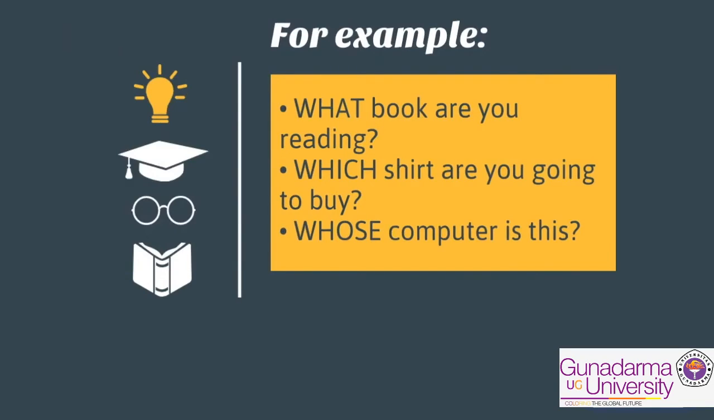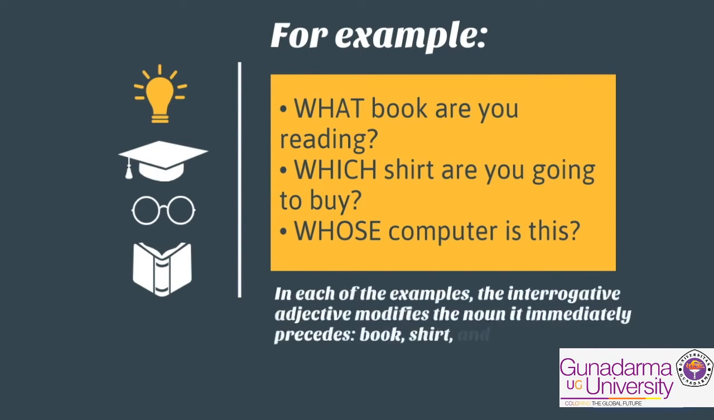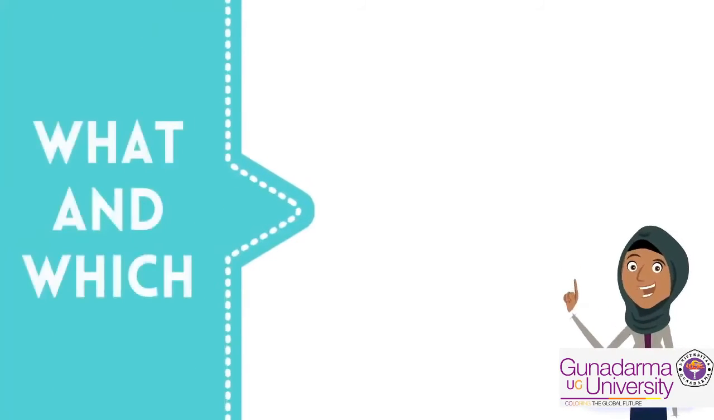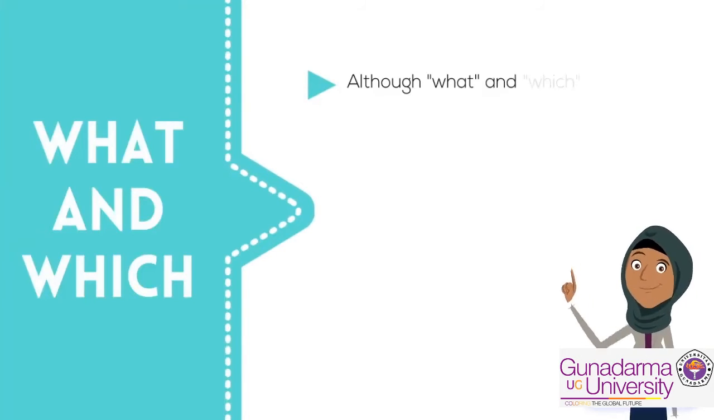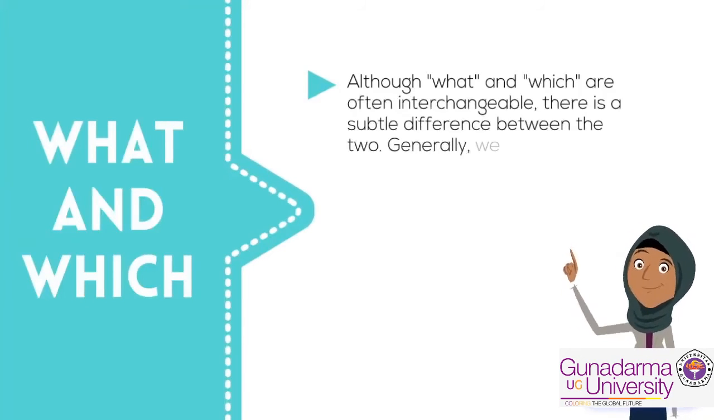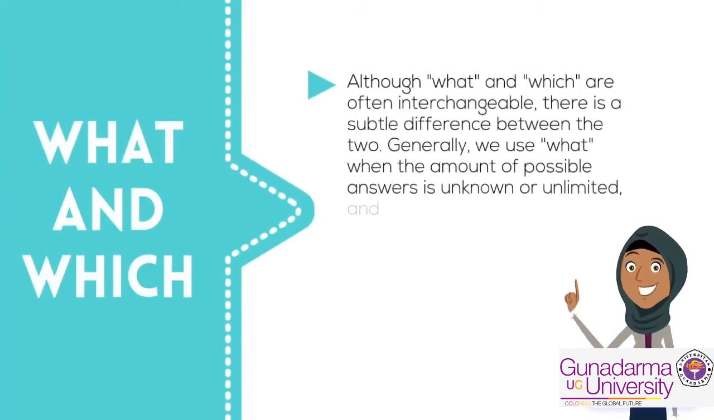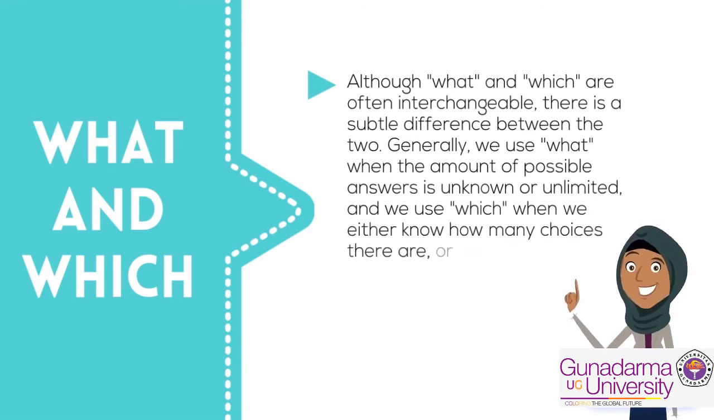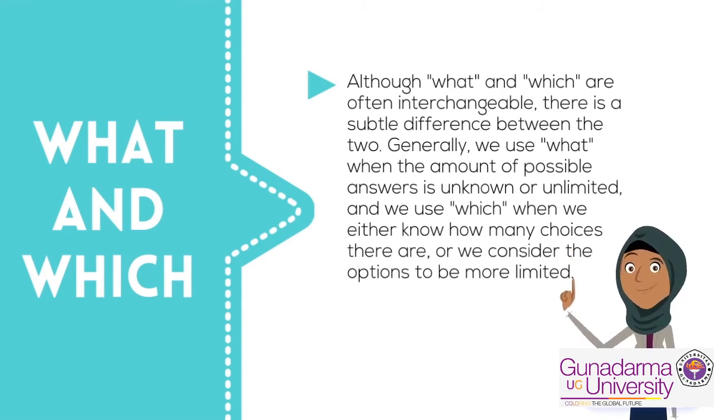These are the examples. In each of the examples, the interrogative adjective modifies the noun it immediately precedes: book, shirt, and computer. What and which. Although what and which are often interchangeable, there is a subtle difference between the two. Generally, we use what when the amount of possible answers is unknown or unlimited, and we use which when we either know how many choices there are or we consider the options to be more limited.